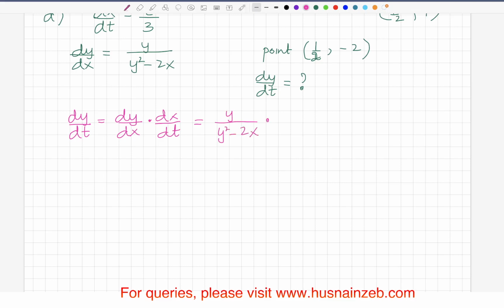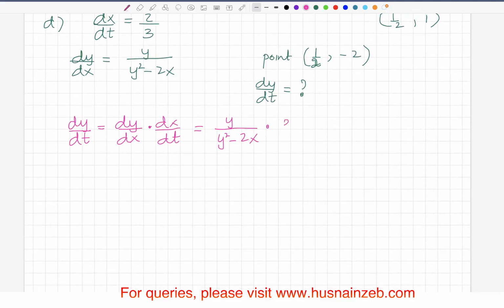What is dx/dt? Well, that is 2/3. What I can do is just plug in the values of y and x here. So y is -2, squared, minus 2 times 1/2, and there is 2/3, right?